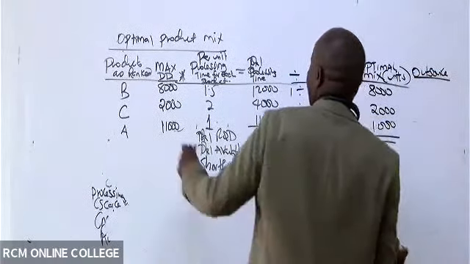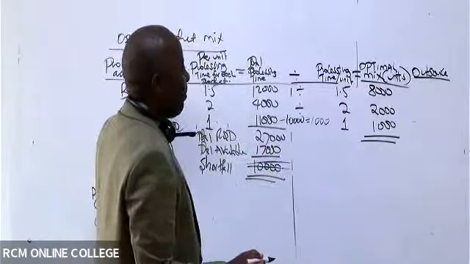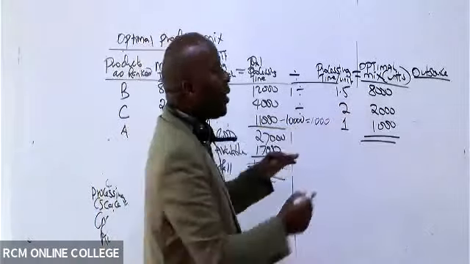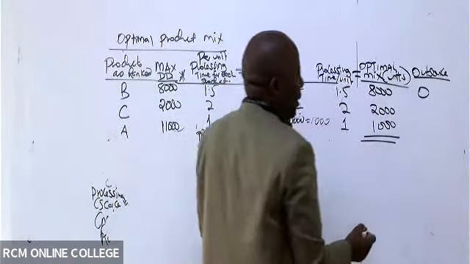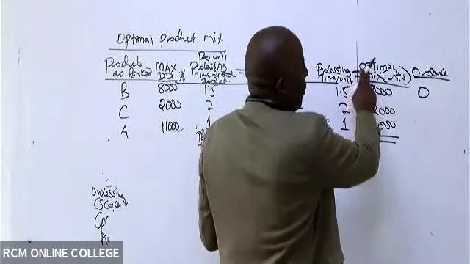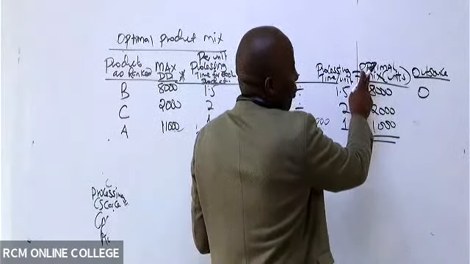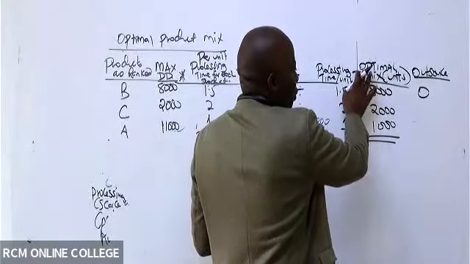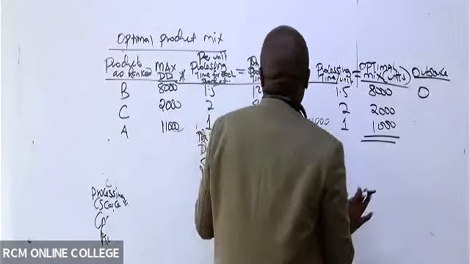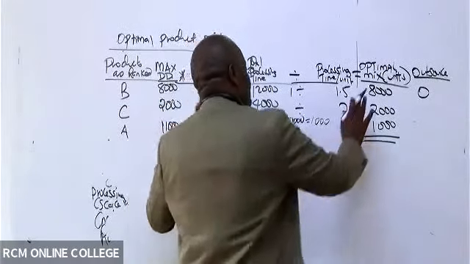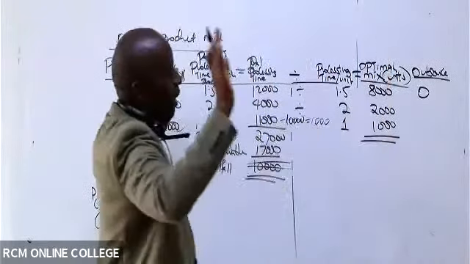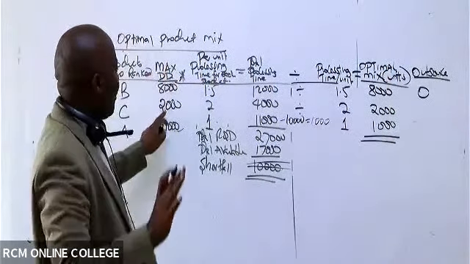So ladies and gentlemen, you can see the demand here is 8,000, but you have produced how many? 8,000. So in this case, we are not outsourcing anything. Actually, we should have written, sorry for that, we should have written here optimal production mix to avoid any confusion. This is optimal production mix. So you can see the demand here is 8,000 and you have produced 8,000. We have fully covered what these particular customers of ours need. The same case with C.